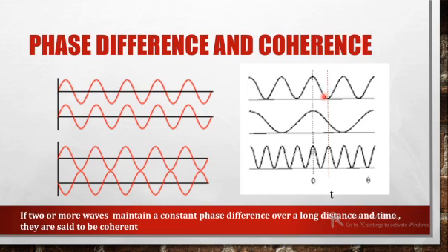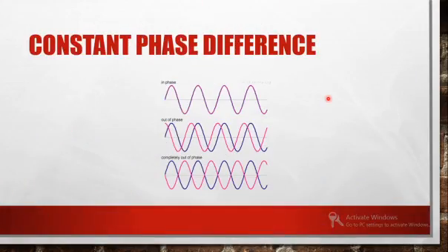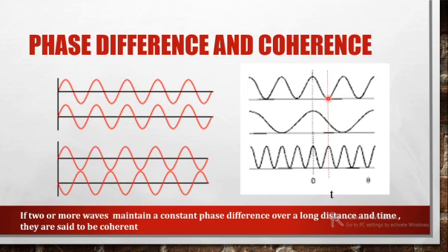For the last wave, we are seeing a trough here. Now if we consider one more point over here, which is again the crest of the first wave, the second wave has a trough and the third wave is going to the crest.